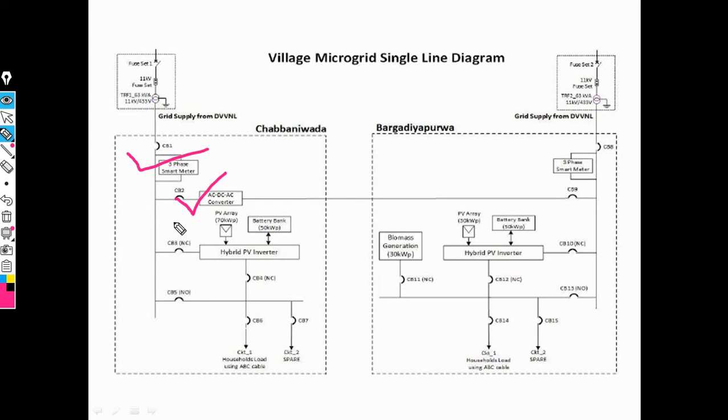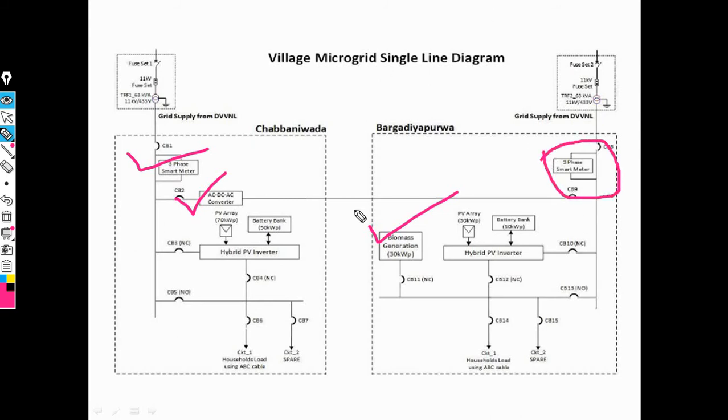Now this is the concept of the PV array. Also we need biomass generation, and this biomass generation also generates energy. Then we need the photovoltaic array, and also a battery bank to store energy in the form of DC. Also we need a 3-phase smart meter.